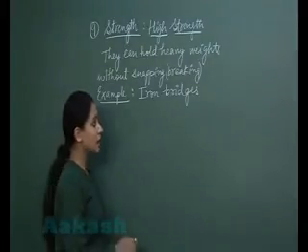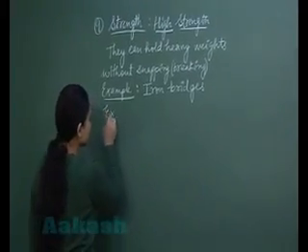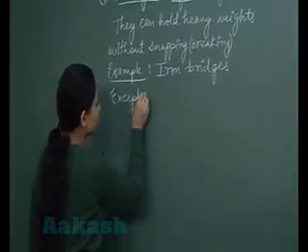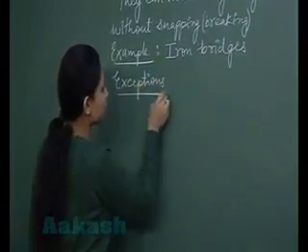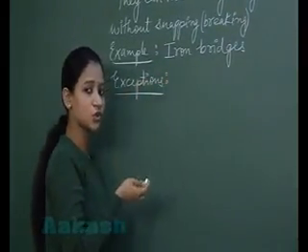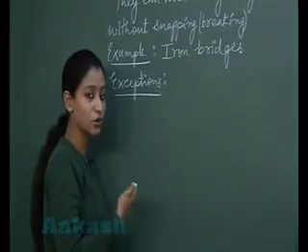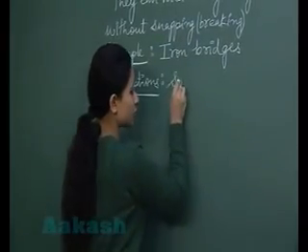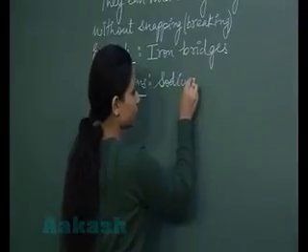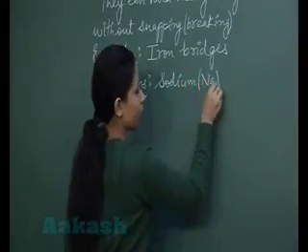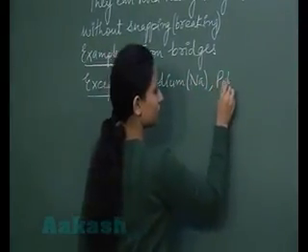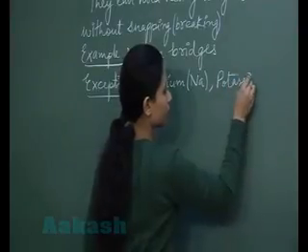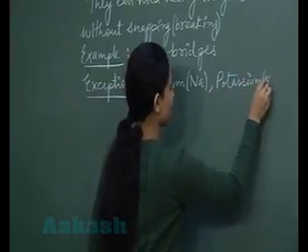Now let us have the exception also. Though metals have high strength, we have exceptions also of the metals which have very low strength, and those are sodium and potassium. These metals have low strength.